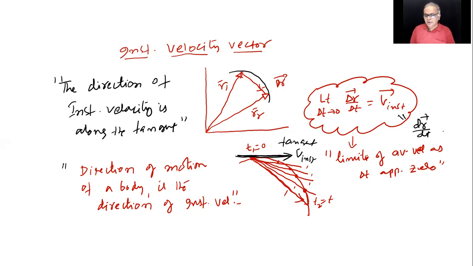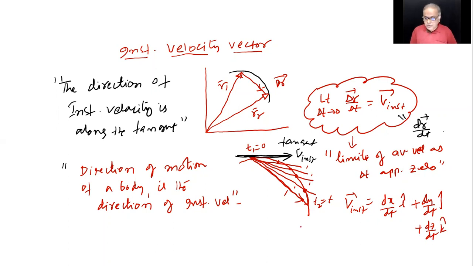So V instantaneous can be written in more IJK form, where R equals xi plus yj plus zk, right? So dx by dt i cap, dy by dt j cap plus dz by dt k cap, when the body is moving in 3 dimensions.